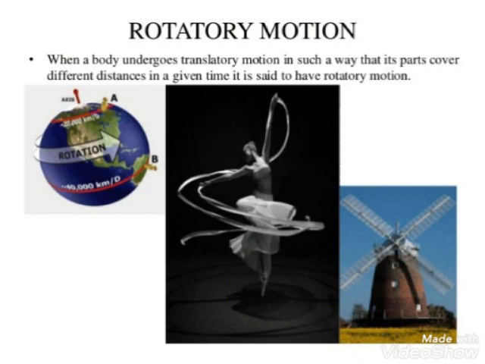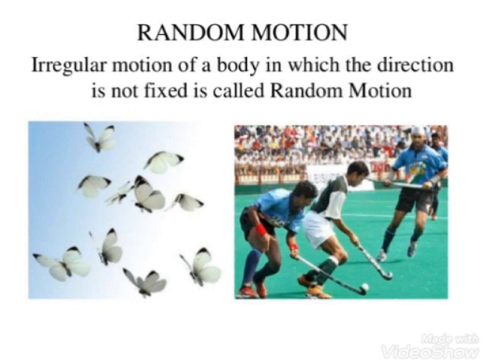When we talk about rotatory motion, then we can say that when a body undergoes translatory motion in such a way that its parts cover different distances in a given time. But let us take it in a simple and easy definition, that when an object is moving in rotatory motion, we say that object is moving about a fixed axis. So we can say an object is said to be in rotatory motion if it moves about a fixed axis without changing its position. Let's come to the random motion.